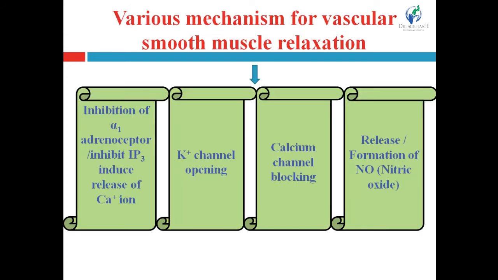There are various mechanisms available for the relaxation of the vascular smooth muscles, which are responsible for the relaxation of the vascular smooth muscles. Right? Main 4 mechanisms are given. First one is inhibition of the alpha-1 adrenoreceptors, that will inhibit the IP3 induced release of calcium ion. Second one is potassium channel opening. Third one is calcium channel blocking. Fourth one is release or formation of nitric oxide.